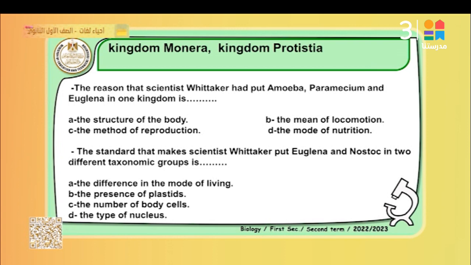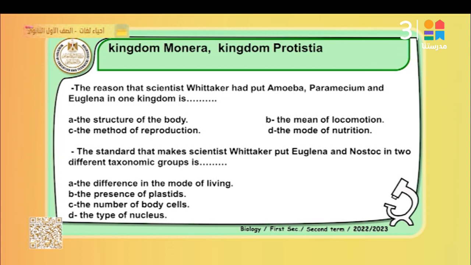The reason Whittaker put amoeba, paramecium, and euglena in one kingdom is the structure of the body, or means of locomotion? No. Amoeba moves by pseudopodia, paramecium by cilia. Mode of nutrition? Both of them differ in mode of nutrition. Structure of the body, or the method of reproduction? The best answer is structure of the body.